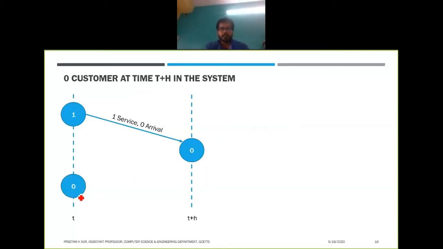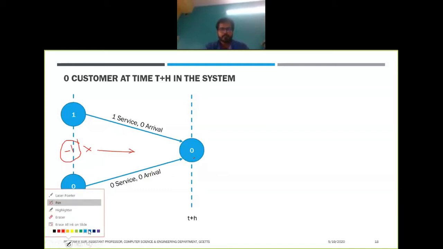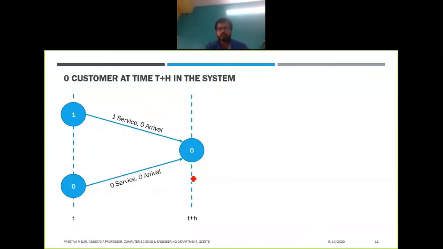Another thing that can occur: there are zero customers in the system at time t and no service and no arrival has occurred. In that case also at time t plus h we'll have zero customers. The third case, in general, we cannot have minus one customer in the system, so one arrival and zero service... that thing cannot occur. So there are only two scenarios when you can have zero customers at time t plus h in your system. So we'll now try to find the probability of these scenarios.